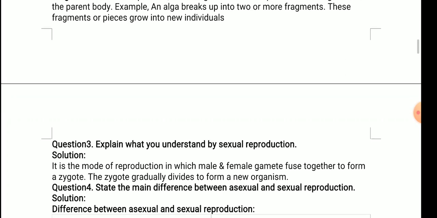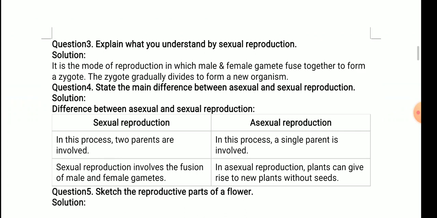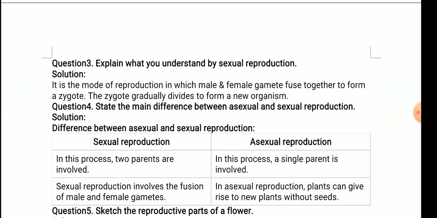Question number 4. State the main difference between asexual and sexual reproduction. Sexual reproduction, in this process, two parents are involved, and asexual reproduction, in this process, a single parent is involved. Now you all know that for sexual reproduction you need a male gamete as well as a female gamete, so definitely two parents are involved. Whereas in asexual reproduction, because the reproduction takes place through different parts like roots, stems and leaves, you do not require two parents, you only require a single parent.